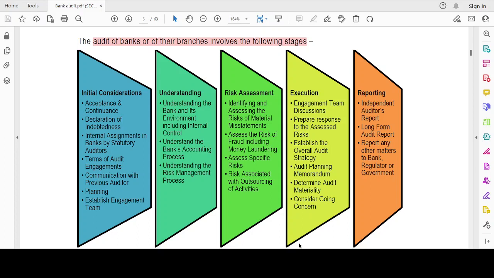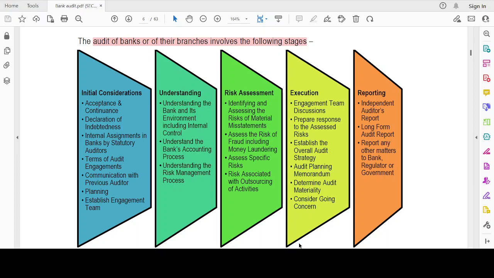Establish the overall audit strategy. Audit planning memorandum. Determining audit materiality. Consider going concern. Engagement team discussion. Prepare response to assess the risk. Establish the overall audit strategy. Audit planning memorandum. Determine audit materiality. Consider going concern. Then we have the last stage, which is nothing but the reporting.